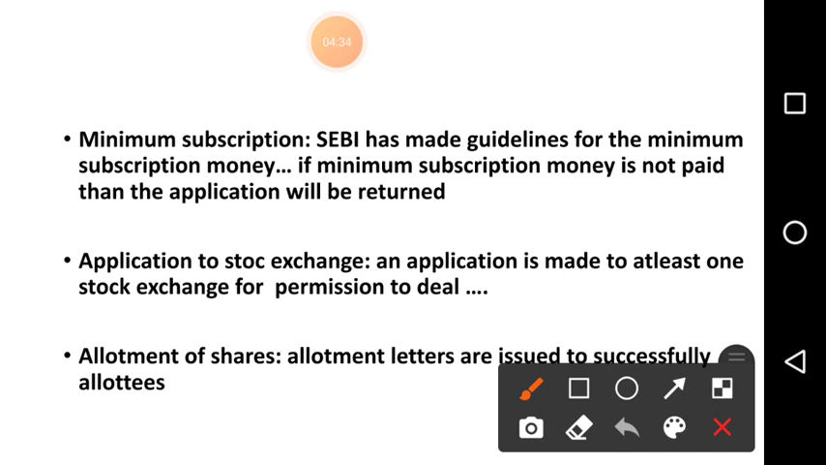Okay, yes. Next point is what? Application to stock exchange. Application to stock exchange. An application is made to at least one stock exchange for the permission to deal.